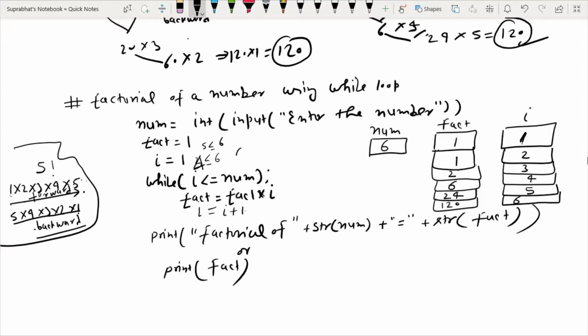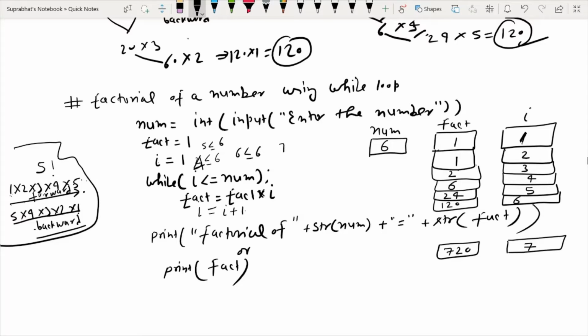Now 6 is less than or equal to 6. 6 is not less than 6 but equal to 6. This condition is satisfied. Again 120 multiply by 6, then you will get 720, and I is now incremented by 1, now I becomes 7.